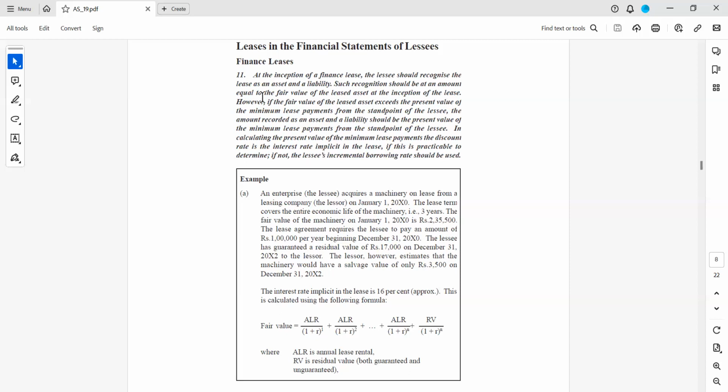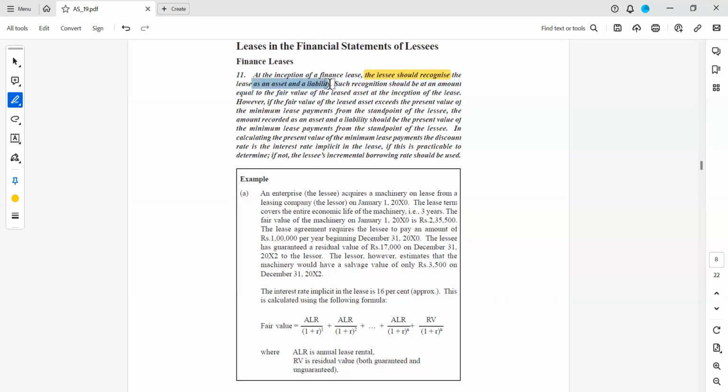At the inception of the finance lease, the lessee should recognize the lease as an asset and liability. Please note, we are talking only about finance lease. In case the lease is a finance lease, then the lessee should recognize the lease as an asset and liability. The standard says.